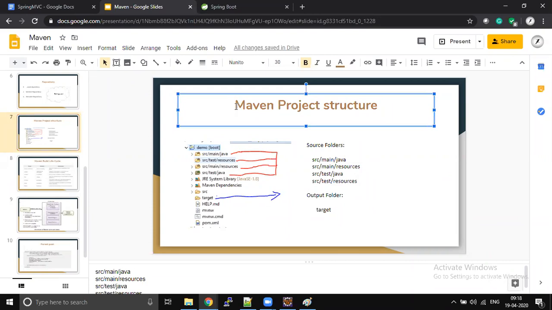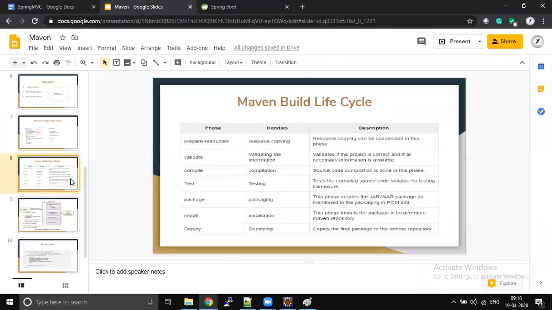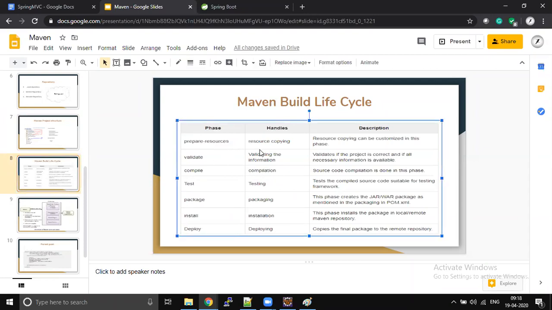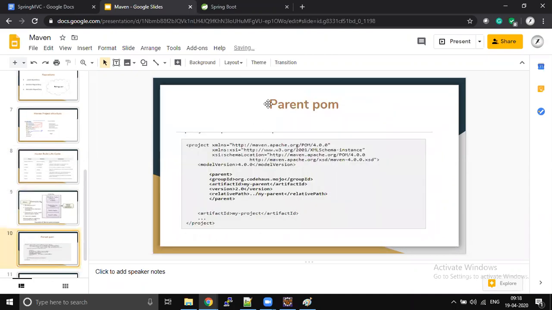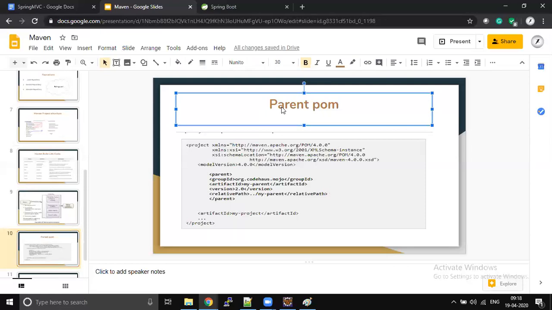The remaining topics: project structure is a small topic, but lifecycle is one thing which we have to focus on. We will spend more time here, and I will tell you end to end what exactly Maven is going to do. Another important thing is the parent POM.